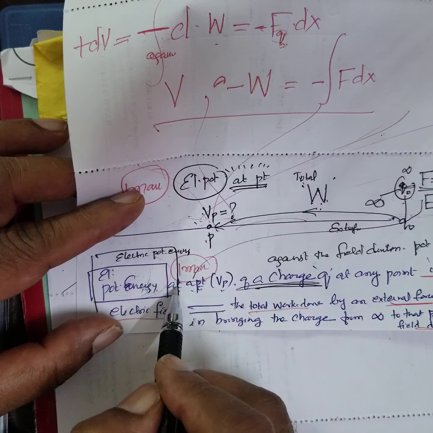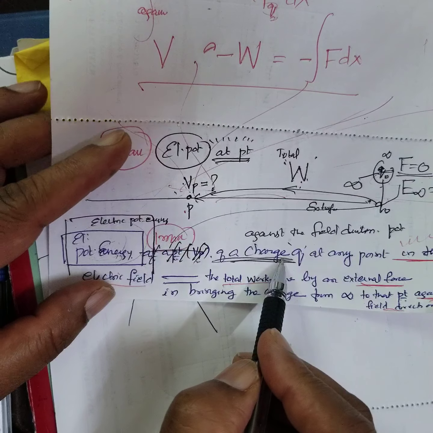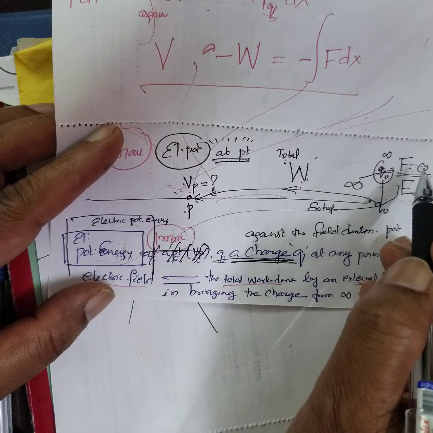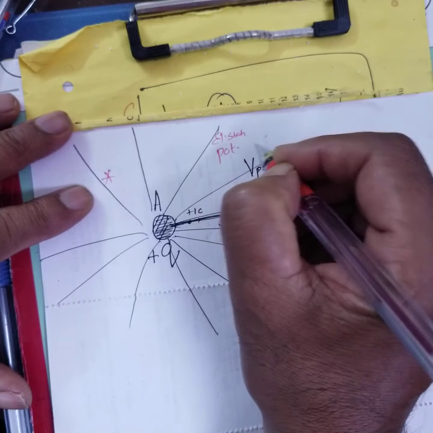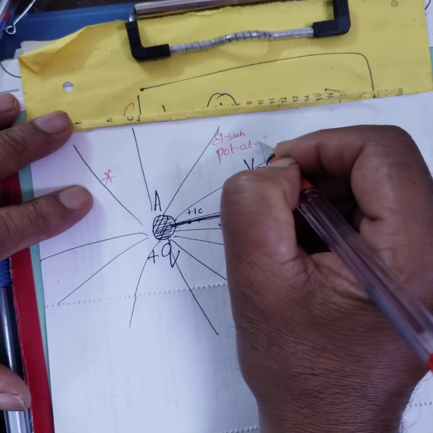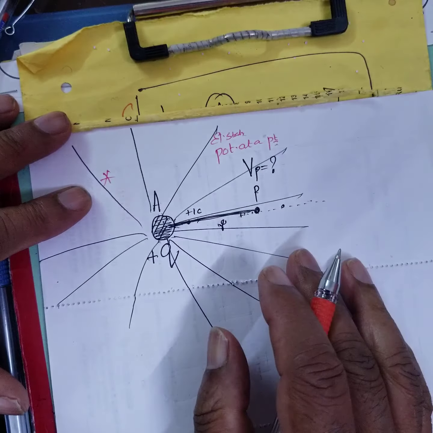Right? Potential energy of a charge is the work done in bringing the charge from infinity to that point. You can say that. But more important is this. They will ask you this only. What is the question they ask? Potential. That is what? Electrostatic potential at a point. Right? At the point.